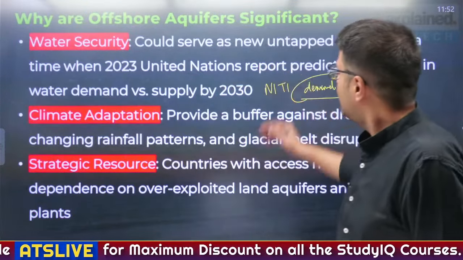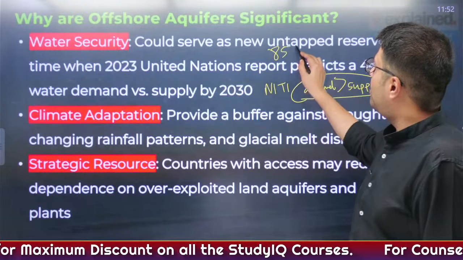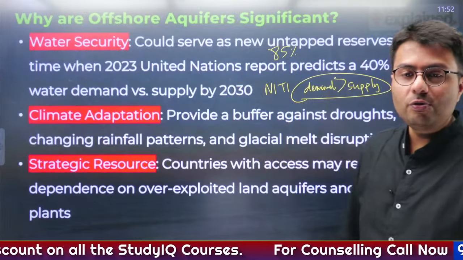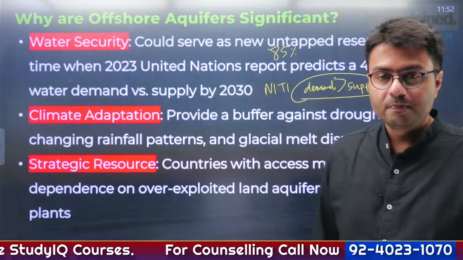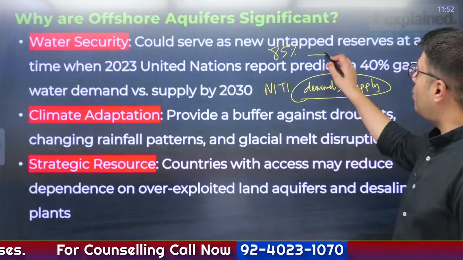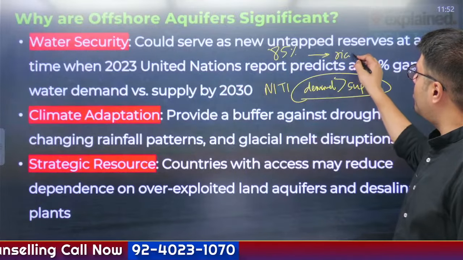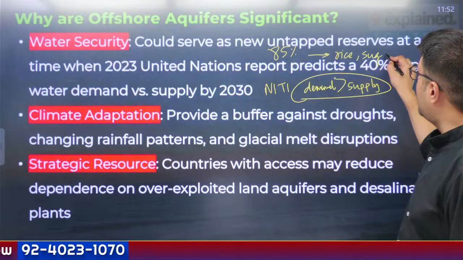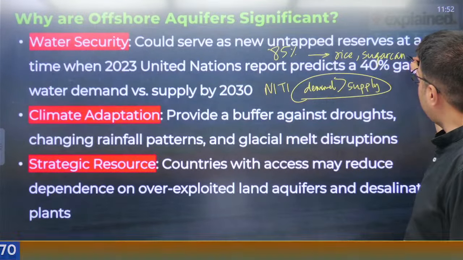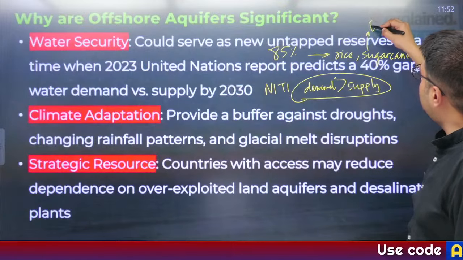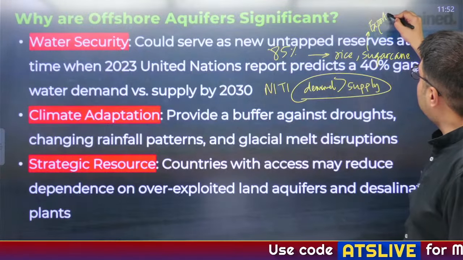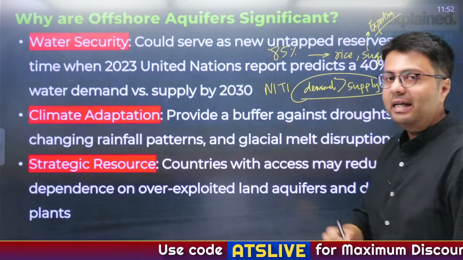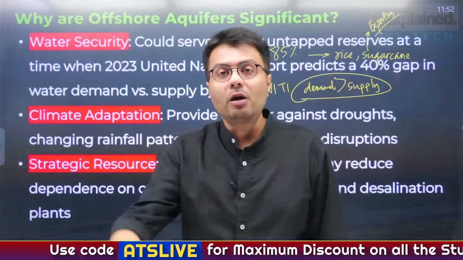You know, 85% of India's fresh water is used for agriculture only. And despite this water stress condition, what are the crops we are growing? Rice, sugarcane. We are not just growing them, we are also exporting them to other countries. So this has given India the tag that India is a net exporter of water.